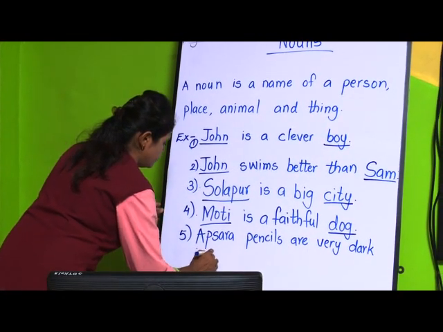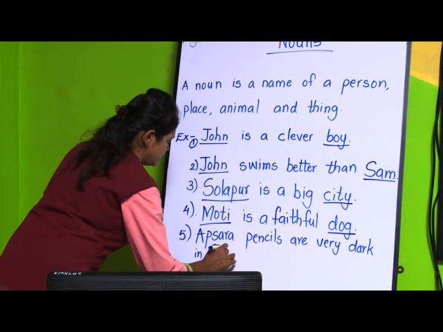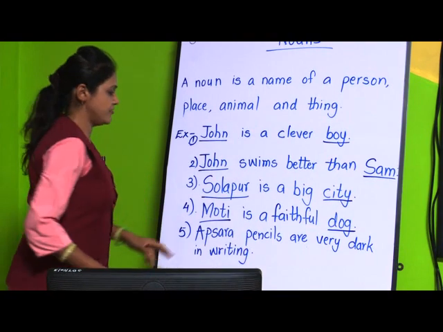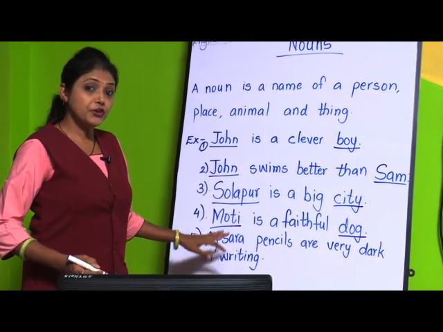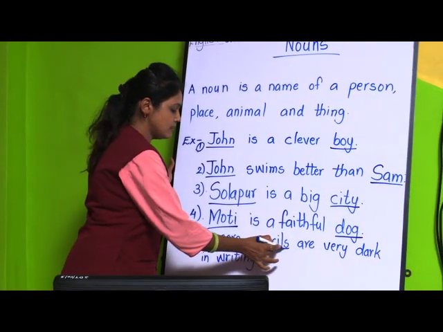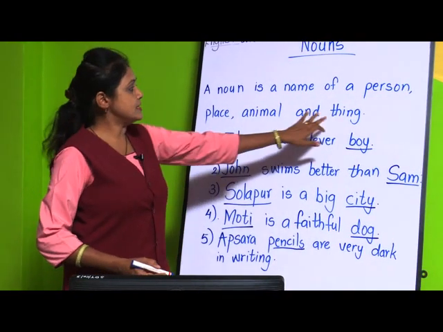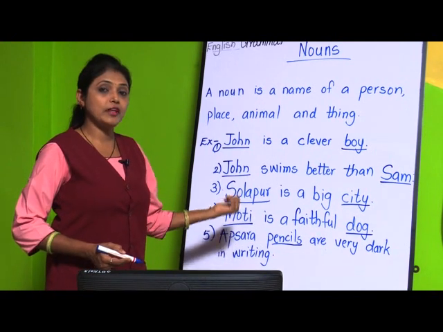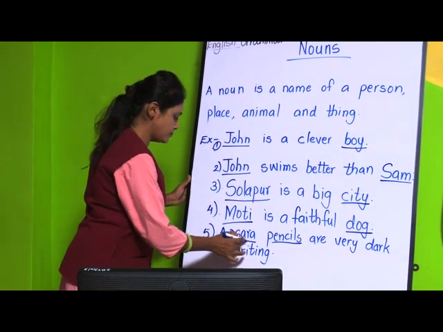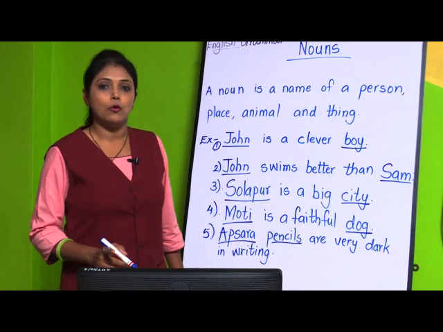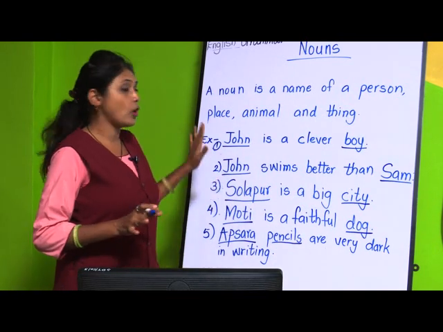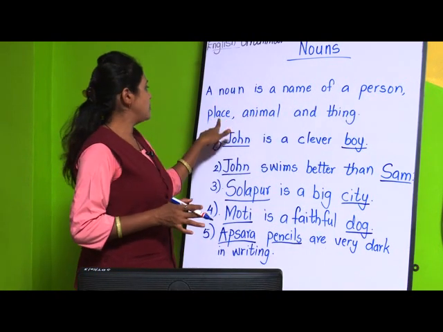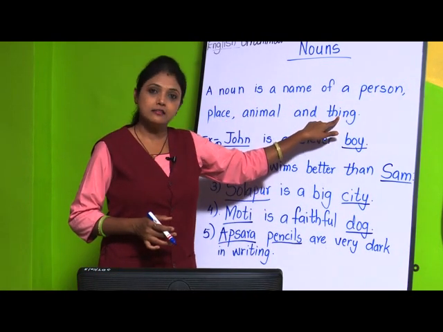Okay, I will write it down in small handwriting. Apsara pencils are very dark in writing. So here pencil is a thing, right? Pencil is a thing, but the thing has a name. What is the name of that pencil? Apsara. So Apsara is also a noun. Is it clear till here? What is a noun? A noun is the name of a person, place, animal and thing.